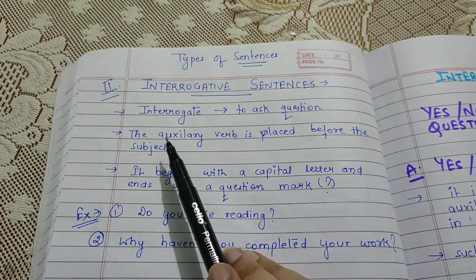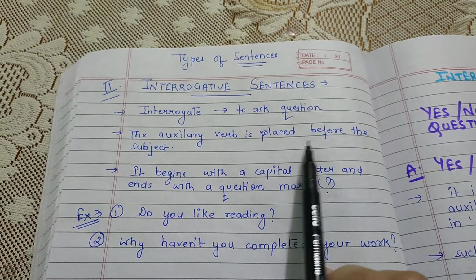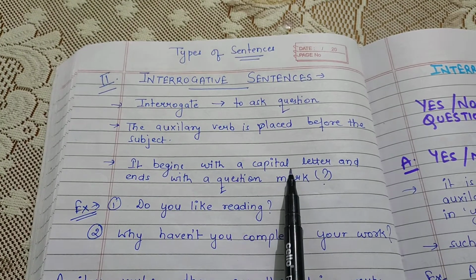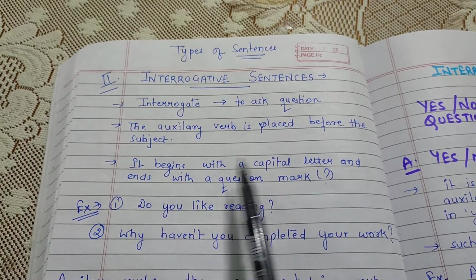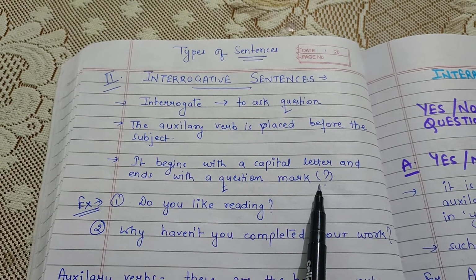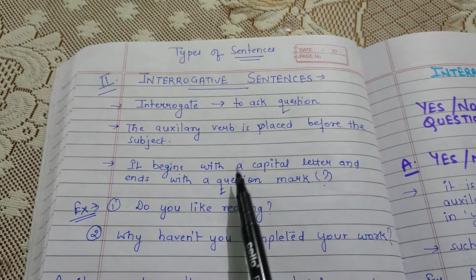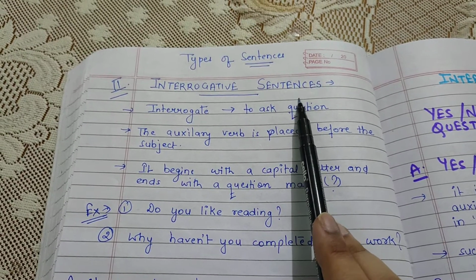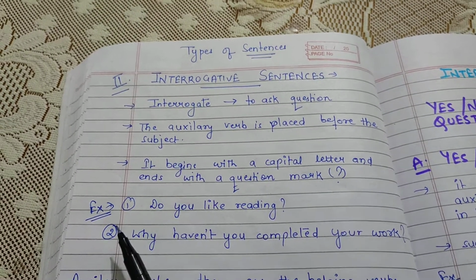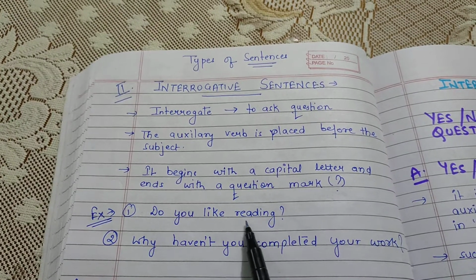Number one is that the auxiliary verb is placed before the subject, and second is that it begins with a capital letter just like the previous sentences, and it ends with a question mark. In the previous sentences, the declarative sentence, it ended in a full stop, but the interrogative sentence, because it is asking some question, will end with a question mark.